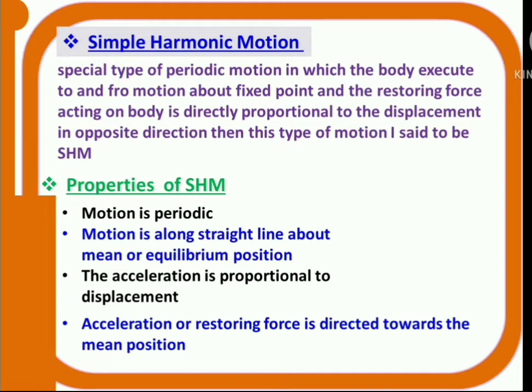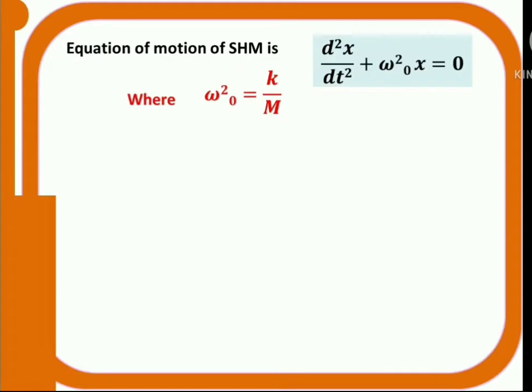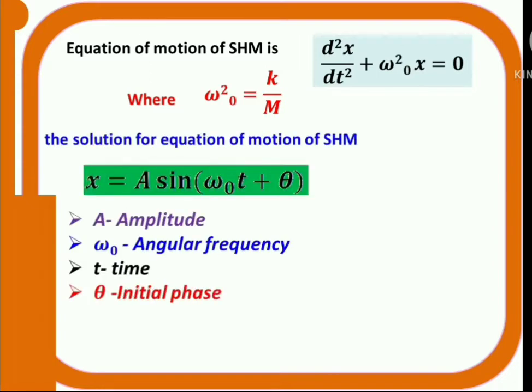The equation for simple harmonic motion is d square x by dt square plus omega naught square x is equal to 0. The derivation for the equation of motion is clearly explained in my previous video. You can watch from that. And the solution for this equation of motion is given by x is equal to a sine omega naught t plus theta, where x is the displacement of the particle from mean position. It is given by x is equal to a sine omega naught t plus theta.